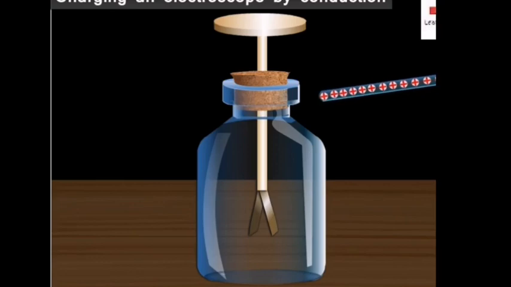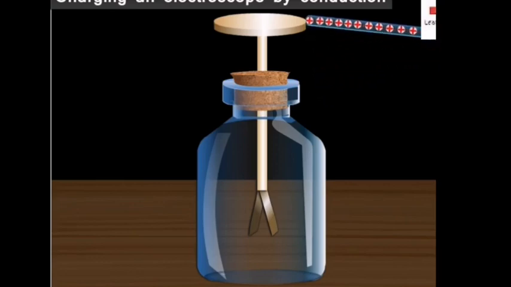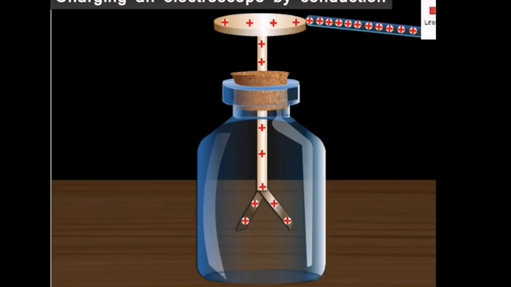Electrical discharge. The gold leaves resume their normal position after some time. This happens because they lose their charge. This process is called electric discharge. The gold leaves would also be discharged when someone touches the brass rod with bare hands. In that case, the charge is transferred to the earth through the human body.